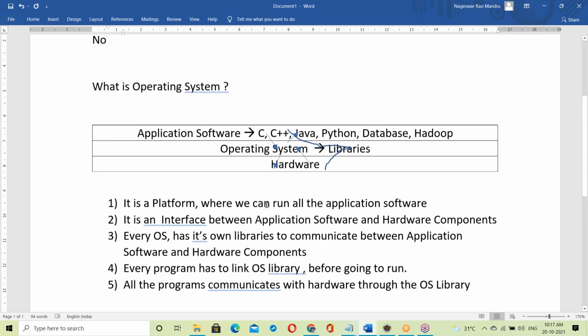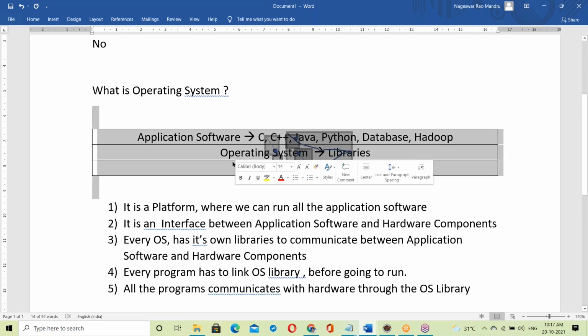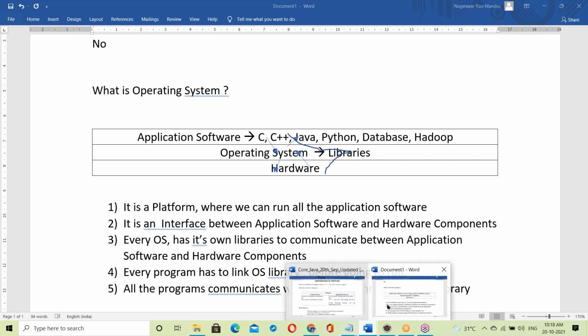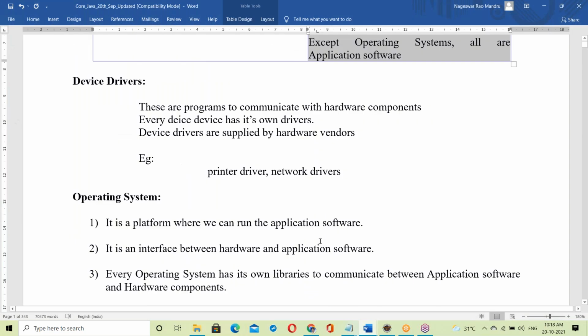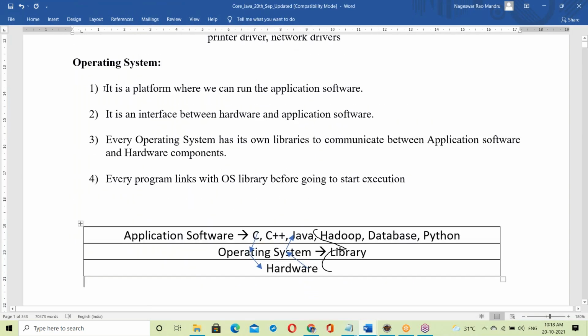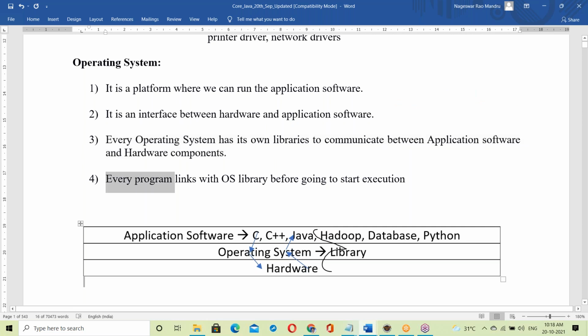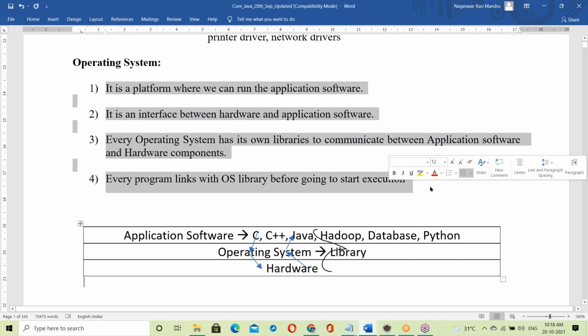So this is what is happening inside the OS. This is enough focus on the OS. The same topic is explained in the document also. The OS is a platform where we can run all the application software. It's an interface. Every OS has its own library, and every program has to link with the OS library before starting execution.